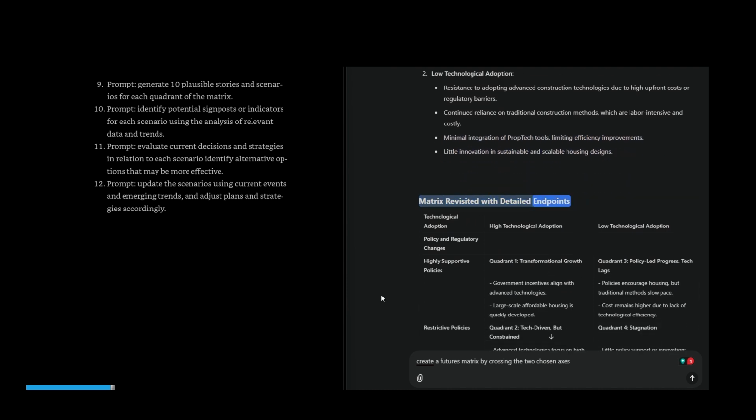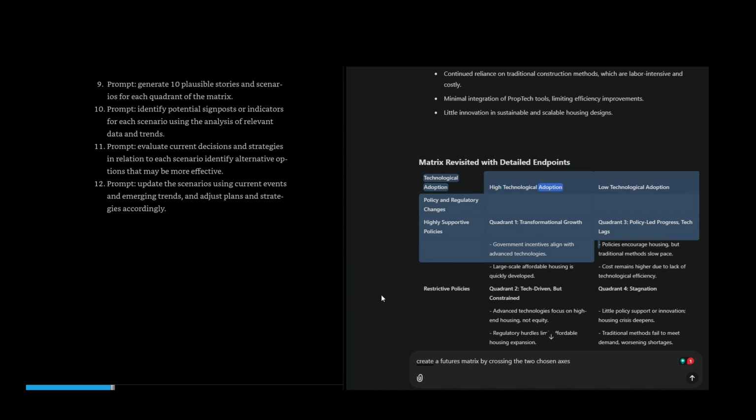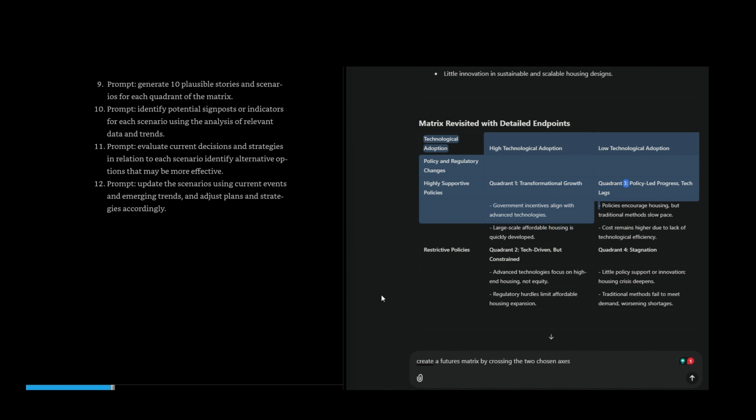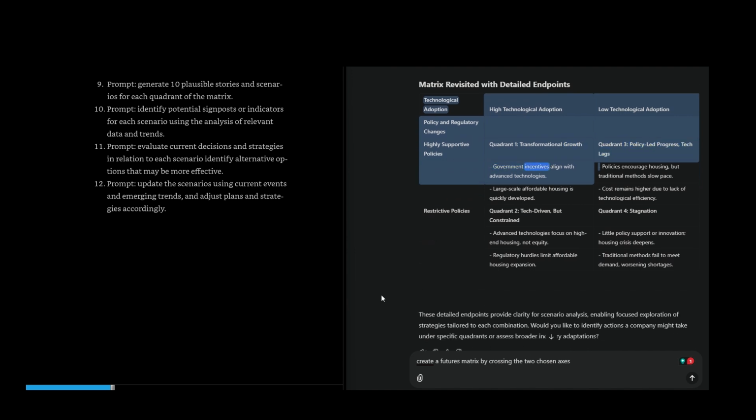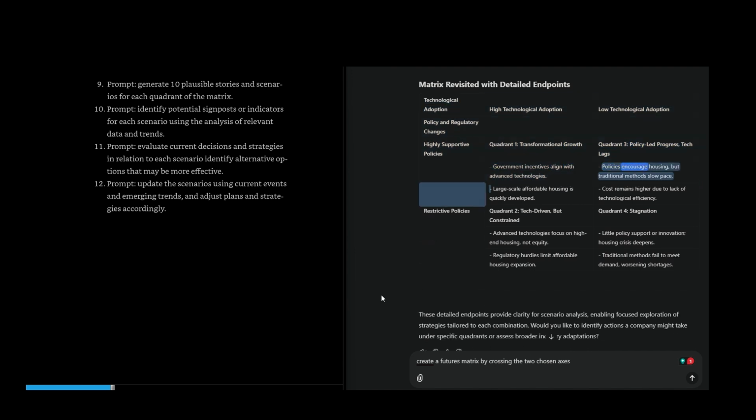Matrix revisited with detailed endpoints. Technological adoption high, technological adoption low. Policy and regulatory changes: highly supportive policies. Quadrant 1, transformational growth: government incentives align with advanced technologies, and large-scale affordable housing is quickly developed. Quadrant 3, policy-led progress, tech lags: policies encourage housing, but traditional methods slow the pace, and cost remains higher due to lack of technological efficiency.